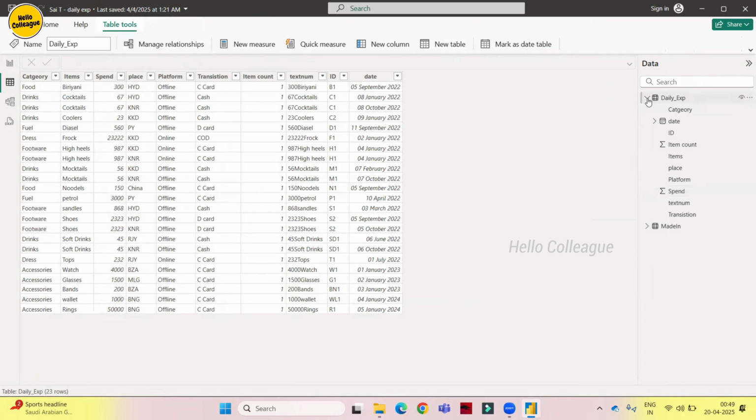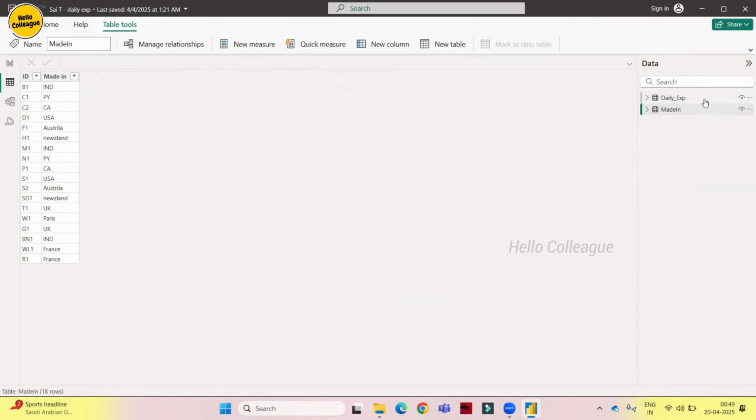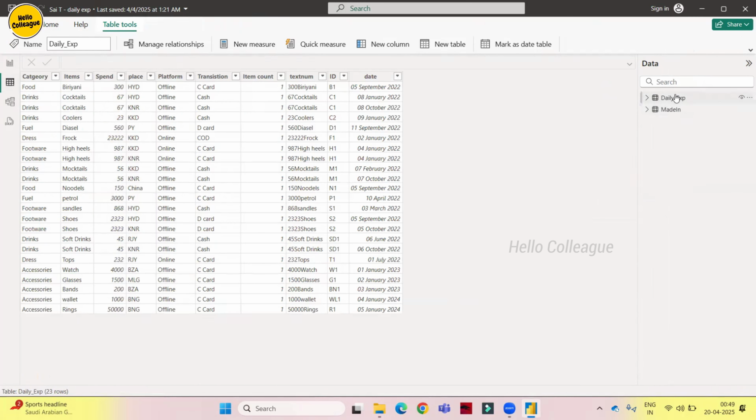So we have two tables here. One is daily expenses. Let's leave this one apart. Now we have this. Looking at this table name, we can clearly understand that this table has the data of daily expenses. This is the sample data, guys.